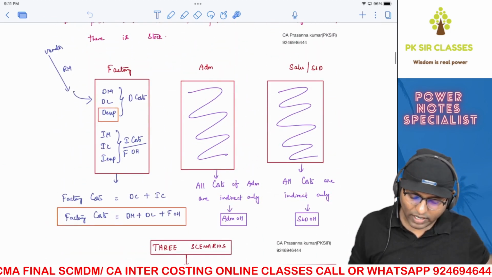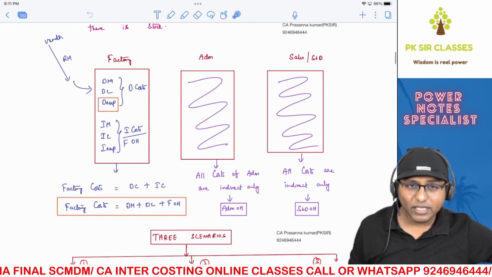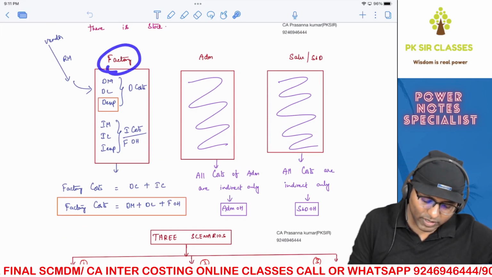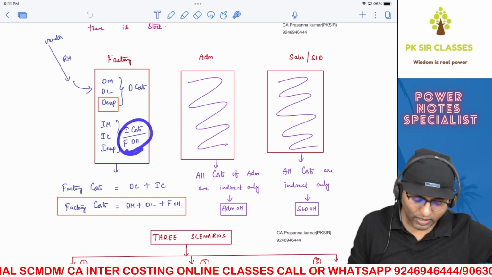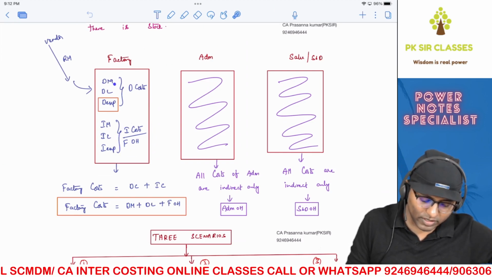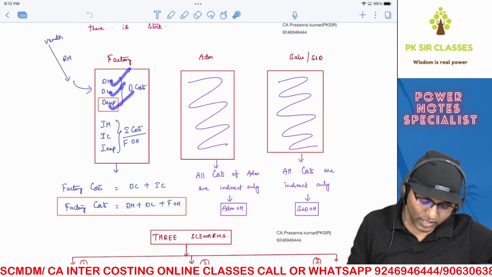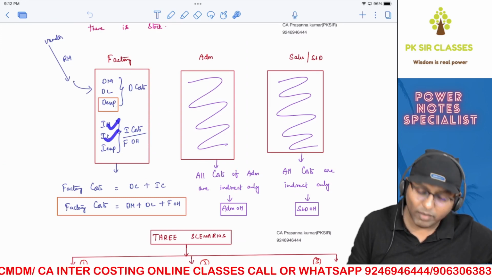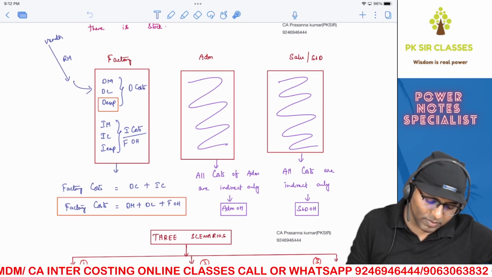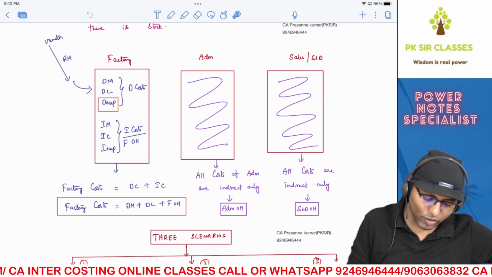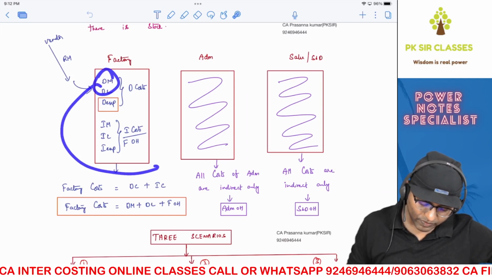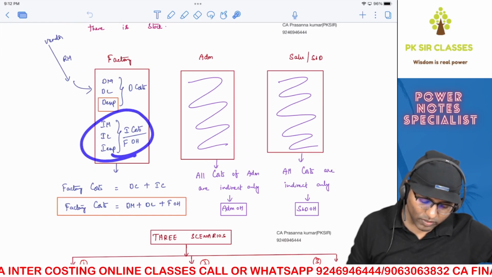Before that, this is some of your basics. Factory cost means inside the factory you'll have direct cost as well as indirect cost, which is overheads. In direct cost you'll have three elements: direct material, labor and expenses. In indirect cost you'll have three elements: material, labor and expenses. Direct expense is a pretty rare item, so we presume that it does not occur. Therefore, you are left with direct material and direct labor. Indirect cost can also be called overheads.